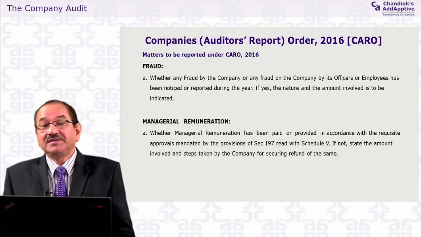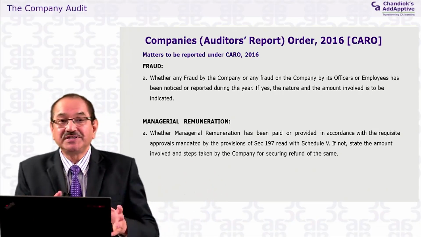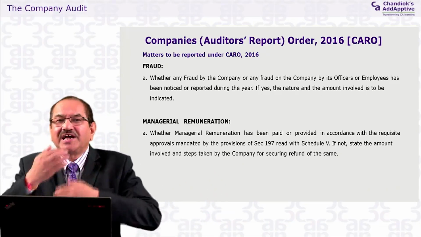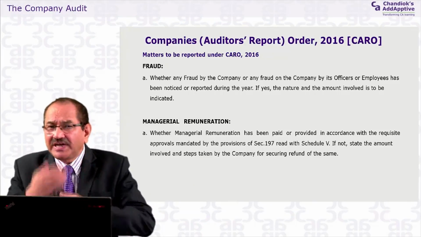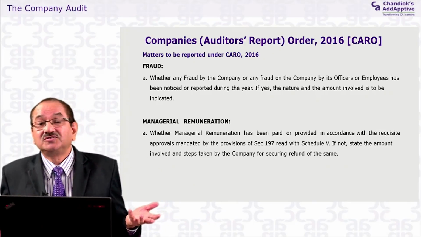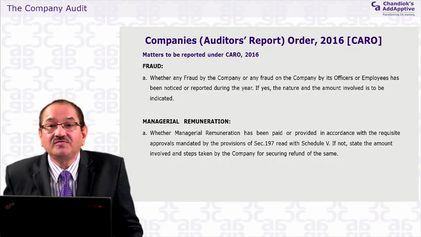Fraud by the company: you must have seen so many deposit-taking companies, formed for the purpose of collecting money, where the way they collect the money itself is a fraud. So the company itself is doing fraud with the public.